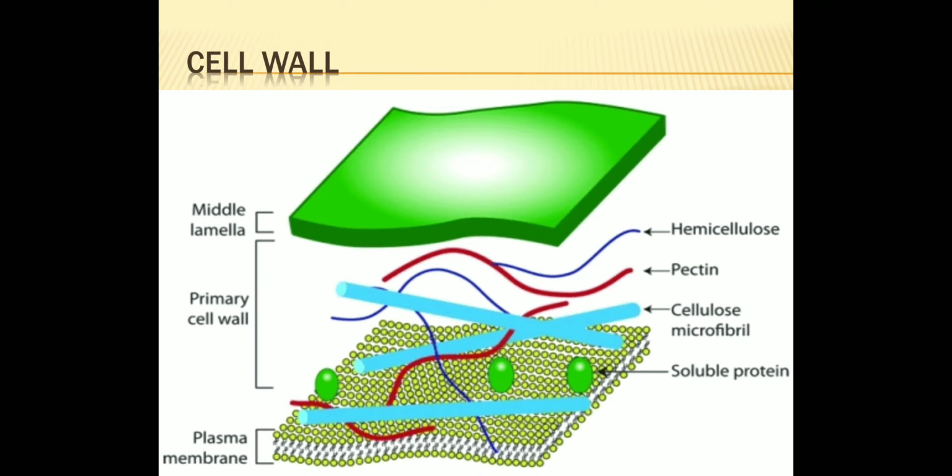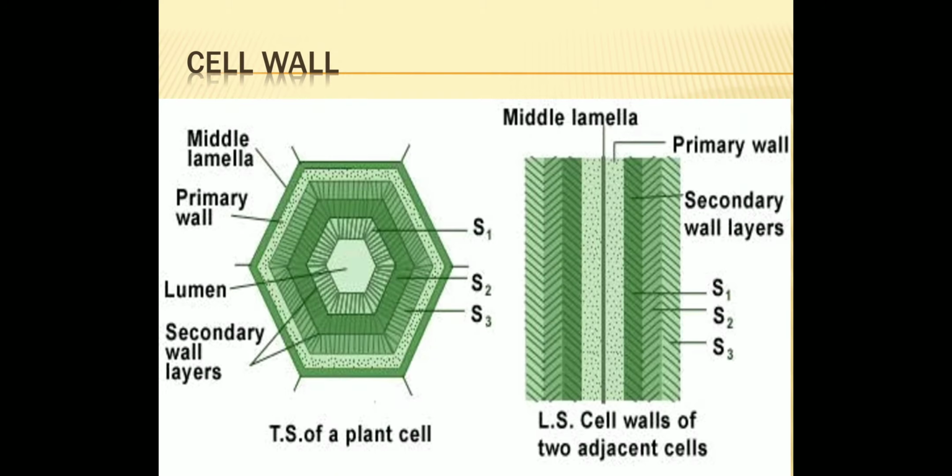Now coming towards the third layer, that is secondary wall. It is present inner to primary wall. That means the first layer is your middle lamella present in between two cells. Next to middle lamella, whatever layer is, that is your primary wall. Next to primary wall, whatever the layer is formed, that is your secondary wall.